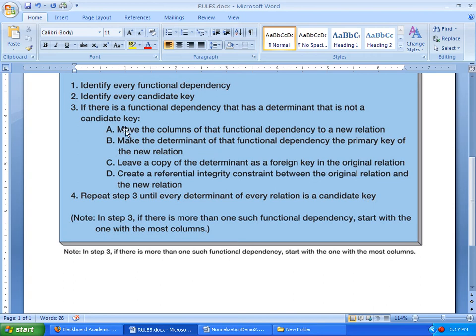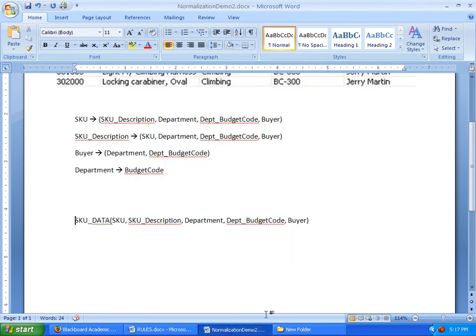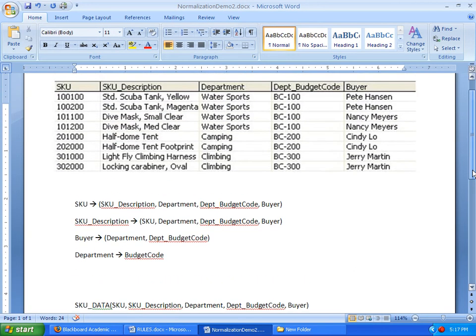Okay, so step A, we're going to move the columns of that functional dependency to a new relation. So you're probably thinking, well, which one are we talking about? Unlike the last example, we have two faulty functional dependencies, so which one? Well, you can take your pick. It really doesn't matter, but if you want to move things along a little more quickly, always go after the functional dependency that has more columns involved. This one has 3 columns involved, buyer, department, budget code. And this one only has 2. So let's start with this one. And then we'll just work through the rules again for the second one if we have to. Sometimes you have to run through 2, 3, or more times to get a table fully normalized.